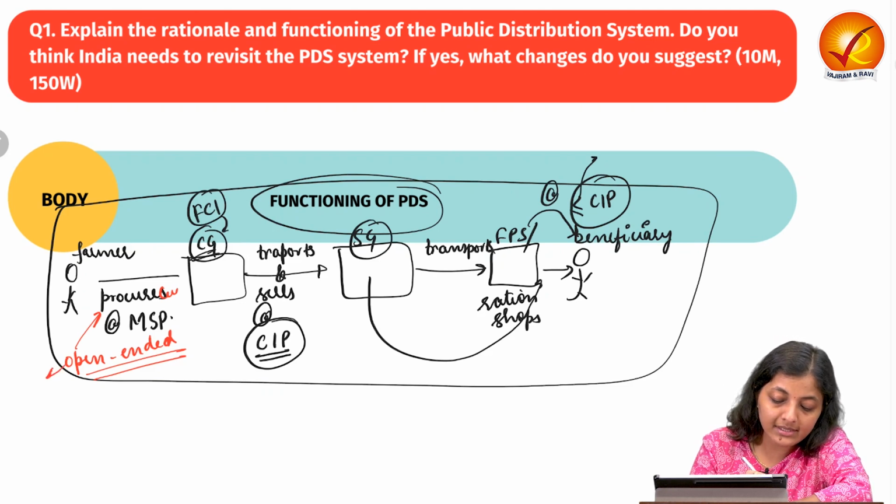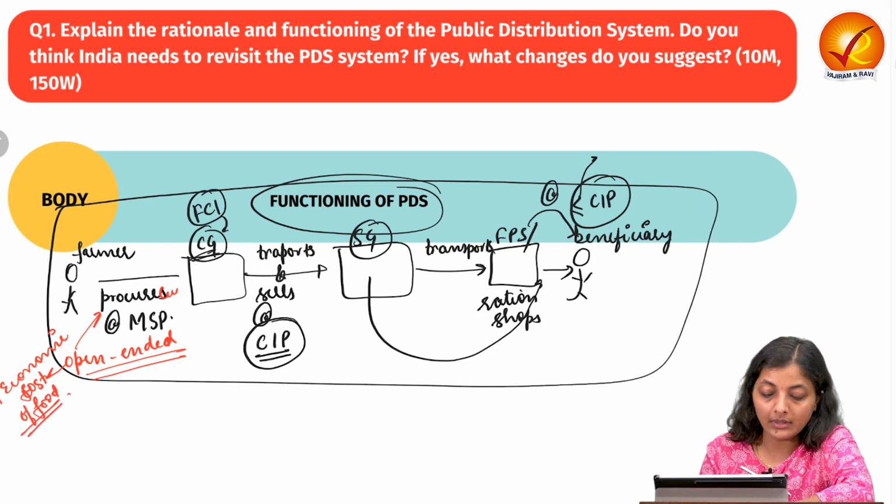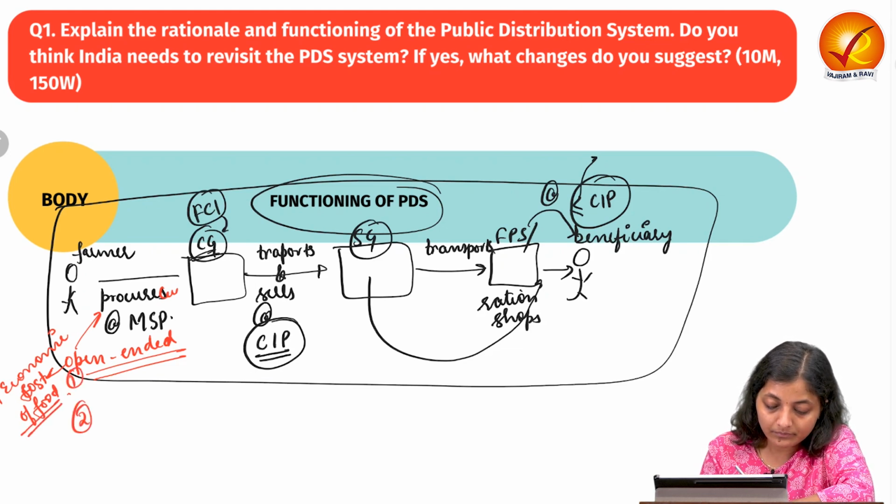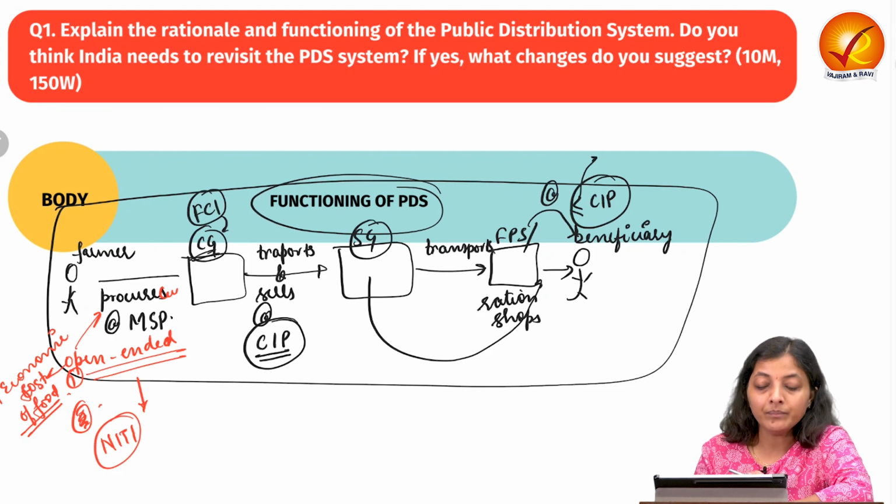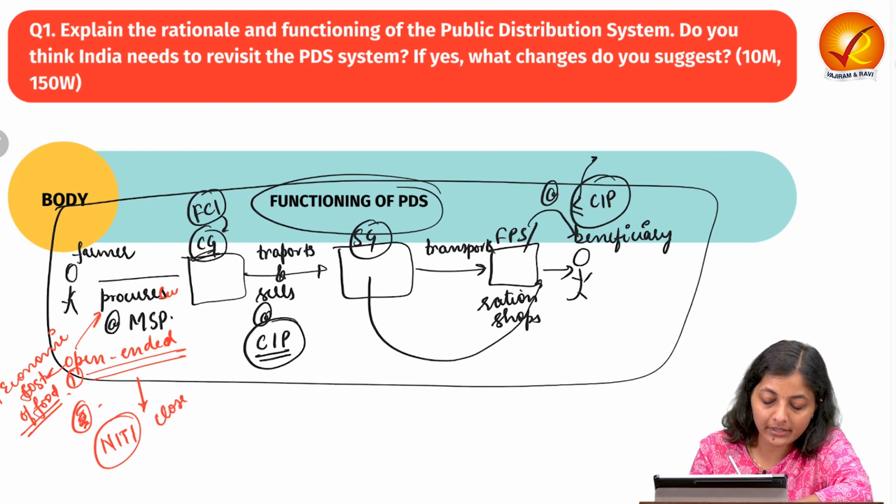So it increases the economic cost of food grains to the central government. Second, so what is the suggestion regarding this? So Niti Aayog is saying that stop this open-ended and start using closed procurement.